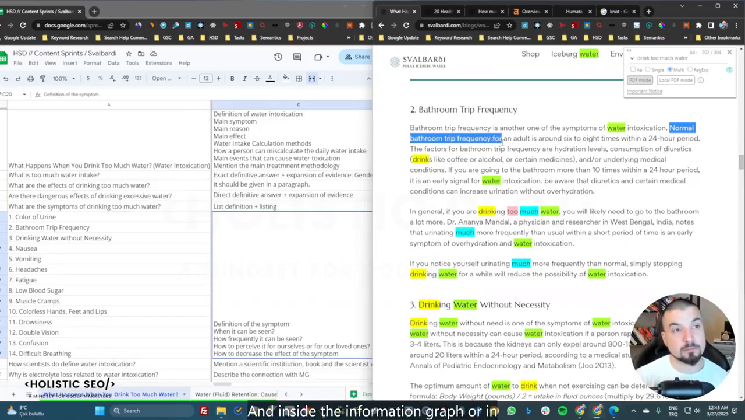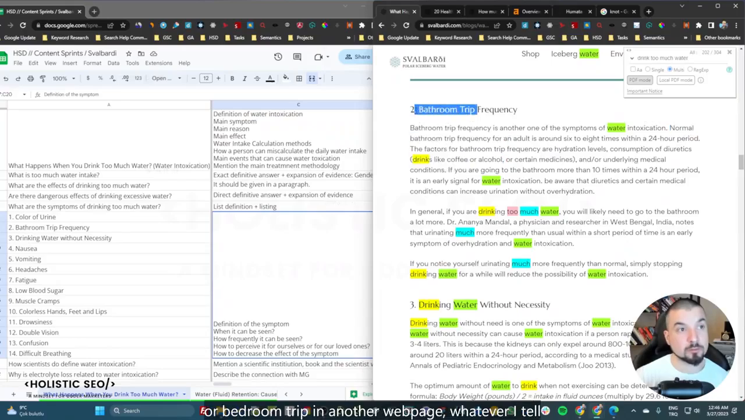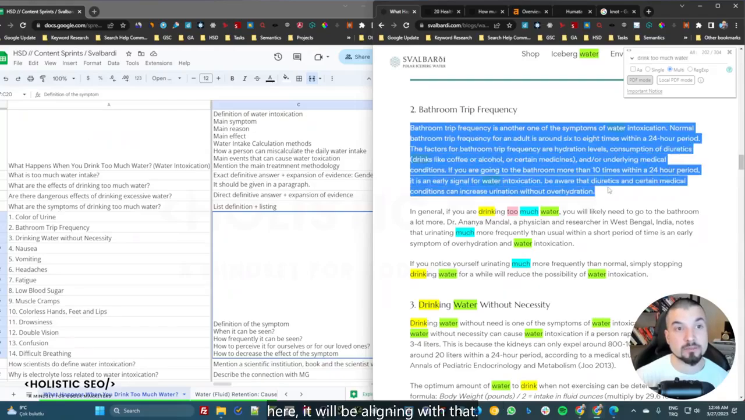And inside the information graph, or in the context of knowledge base construction, we should understand one more thing. To be able to create a successful semantic content network, it is not always about internal links. It is about internally aligned information. In other words, if I define bathroom trip frequency or bathroom trip in another web page, whatever I tell here will be aligning with that.